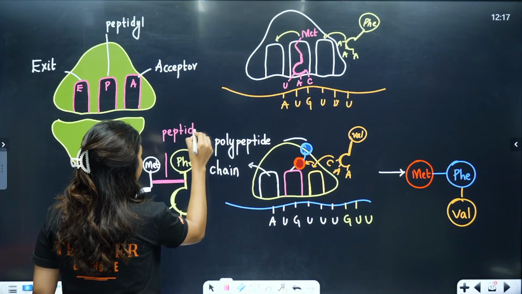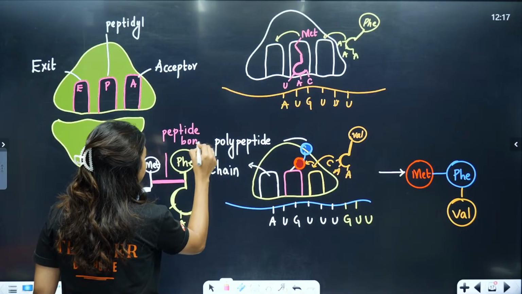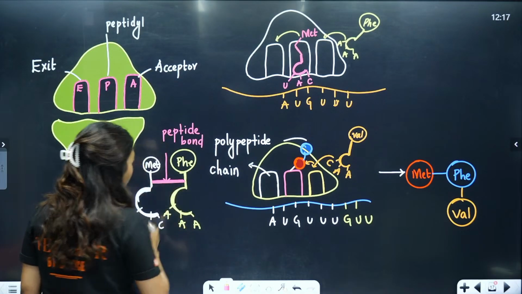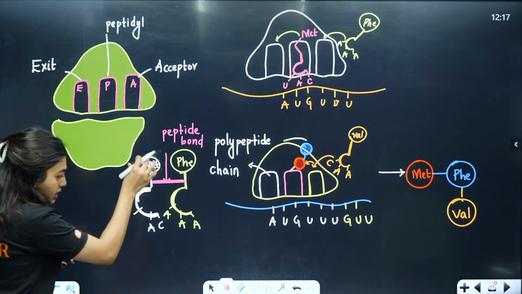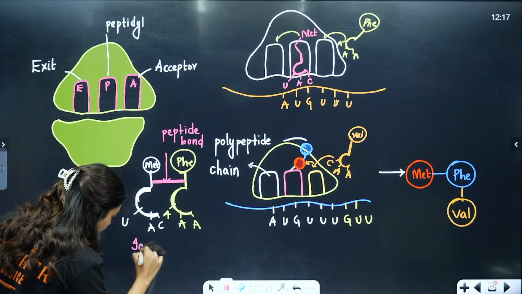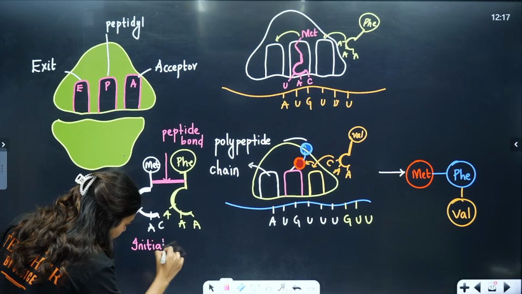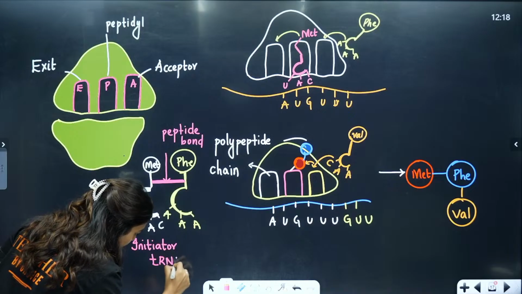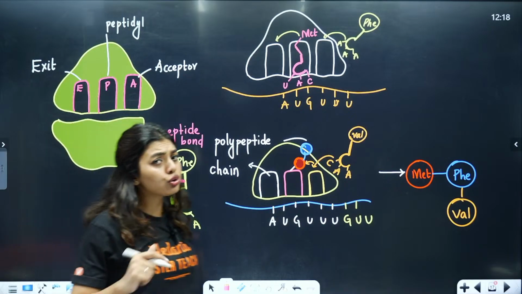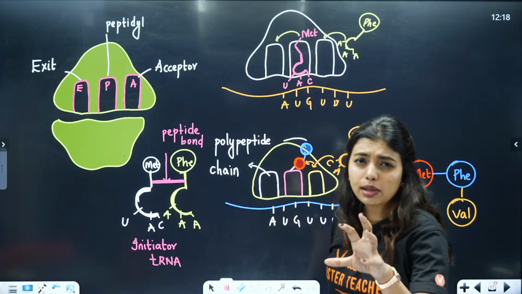Otherwise, for peptide bond formation, we would have to come and call another person. So here we automatically get the peptide bond formation. This is how it happens. So remember, this one will become the initiator tRNA, and remember tRNAs are specific. Now you will have a question: ma'am, how does this entire process stop?